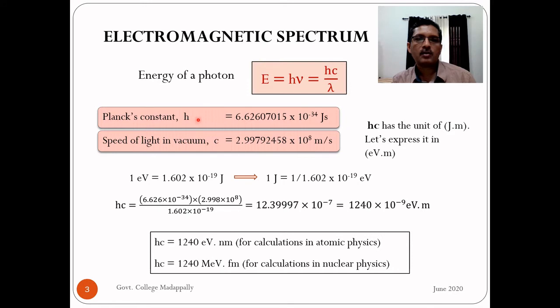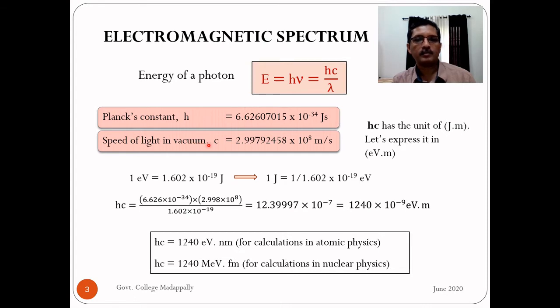Now h is Planck's constant. The most accurate value according to the present measurements is 6.62607015 times 10 raised to minus 34 joule second. Look at the order of the value, 10 raised to minus 34. It is very small. Look at the units, joule second. That means the dimension is energy times time. Usually when we do calculations, we will use this up to 3 decimal points, 6.626 times 10 raised to minus 34 joule second.